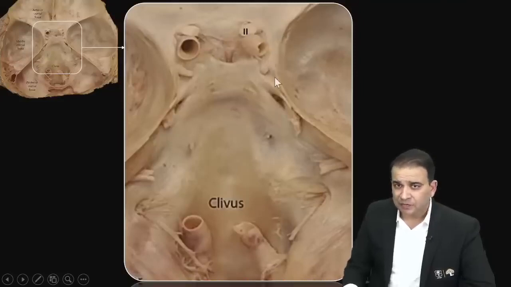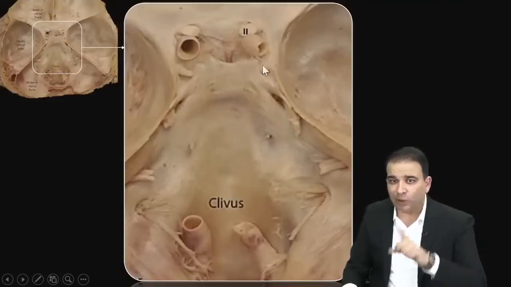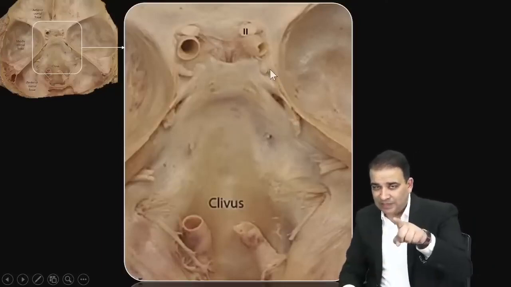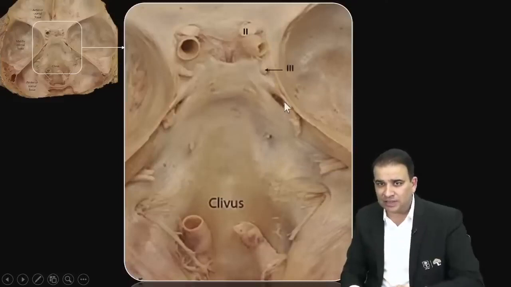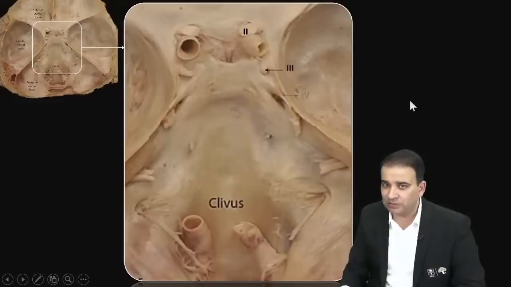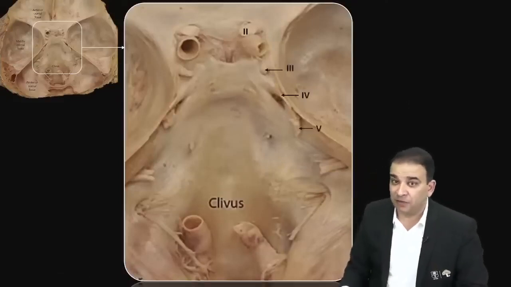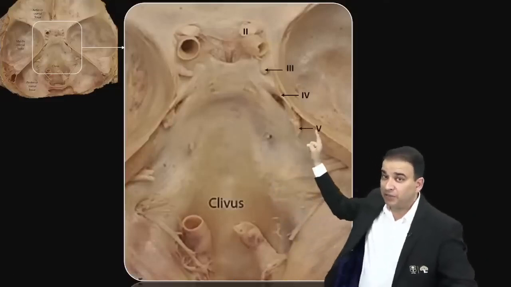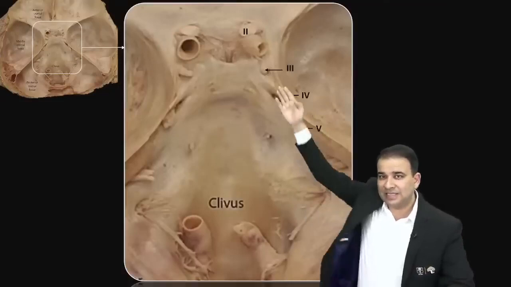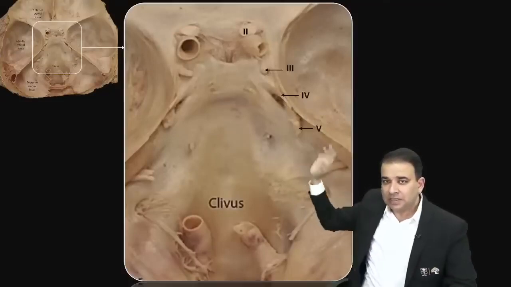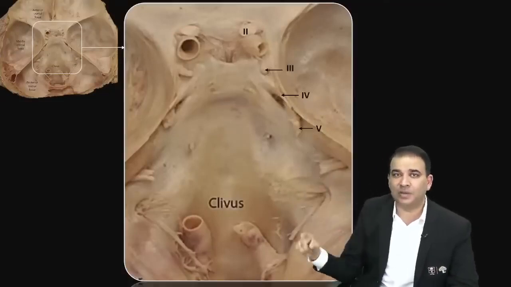Then the nerves which are present in the lateral wall of the cavernous sinus, आपको एक sequence में मिलेंगी. Look at the nerve present in the lateral wall of the cavernous sinus. That is the third nerve. Then look at this thin nerve, guys. Thinnest cranial nerve, that is the fourth nerve. And then we have this fifth nerve. Now that is not the sixth nerve, guys, that is a fifth nerve here. Third nerve, fourth and fifth nerve. Think of the nerves present in the lateral wall of the cavernous sinus, and that is what you see in that sequence here. Sixth nerve is the one which is most likely to be asked in this picture here.